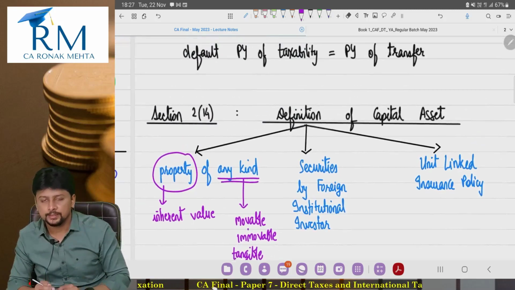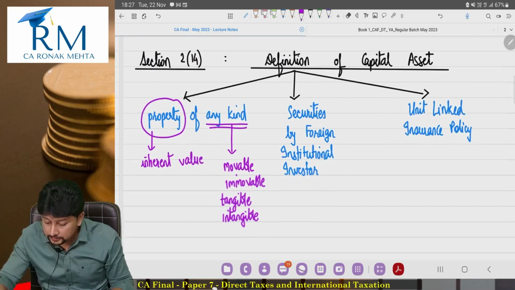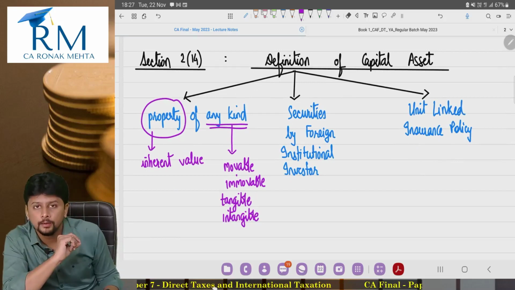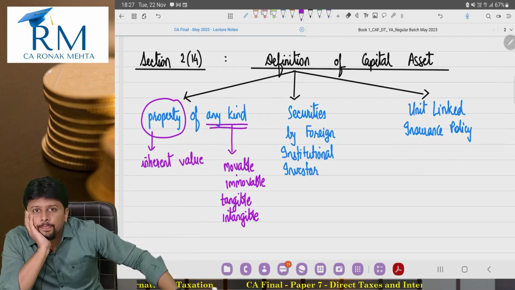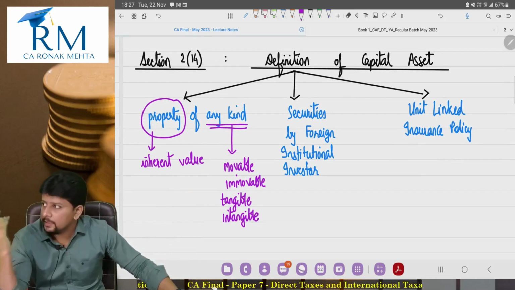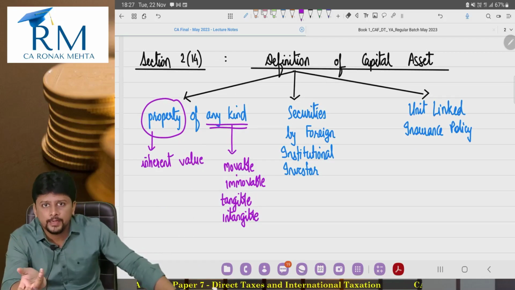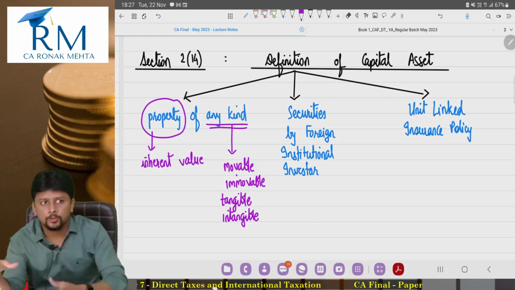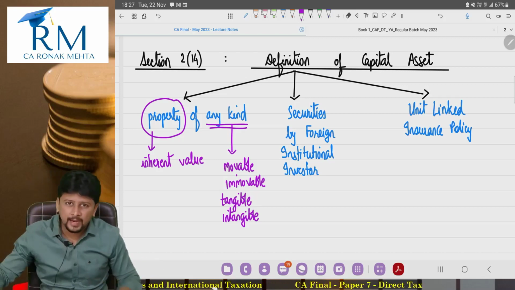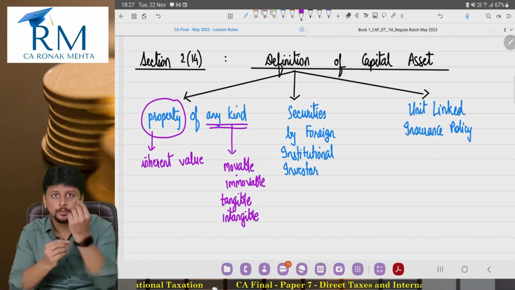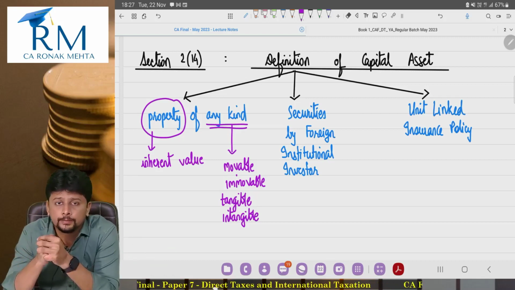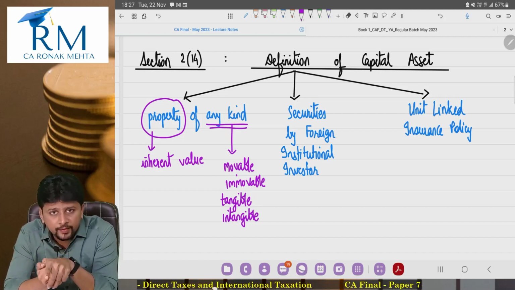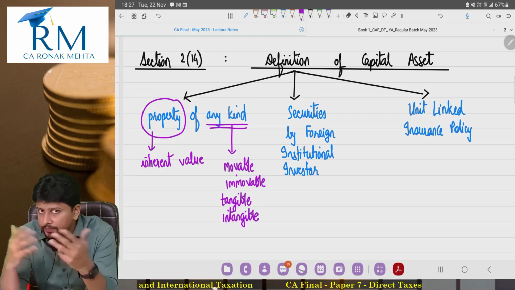it's a capital asset. Now this part of the definition is so vague that practically everything under the sky is a capital asset. Anything that you can imagine as an example has inherent value. Everything, a computer, a motor car, a plot of land, shares, this shirt, this watch, mobile phone, everything has inherent value. Nothing comes free of cost. So the way it is defined, it's very loose, it's very vague.